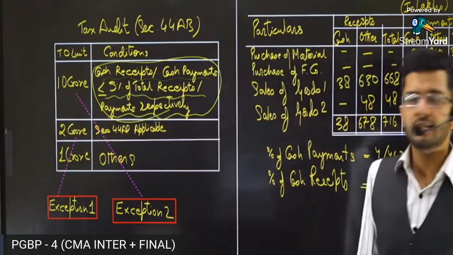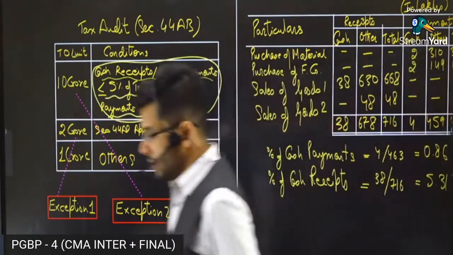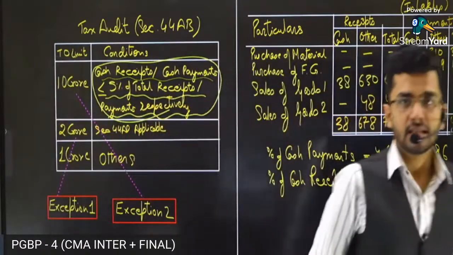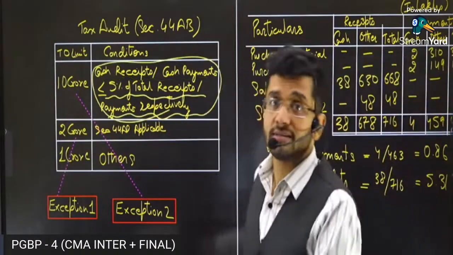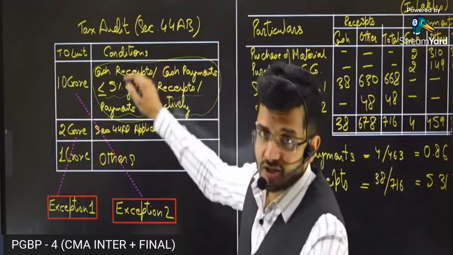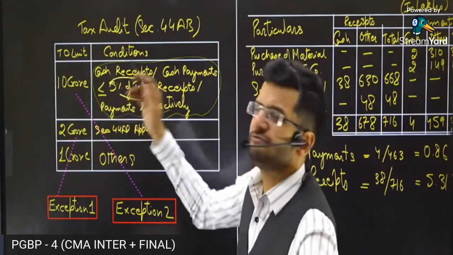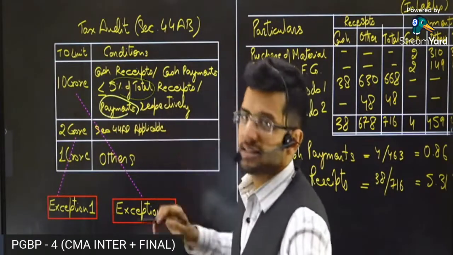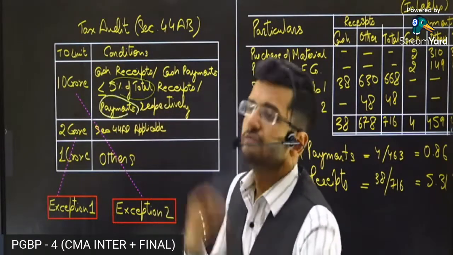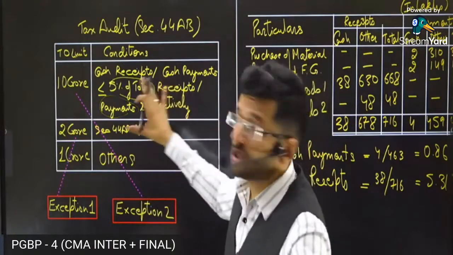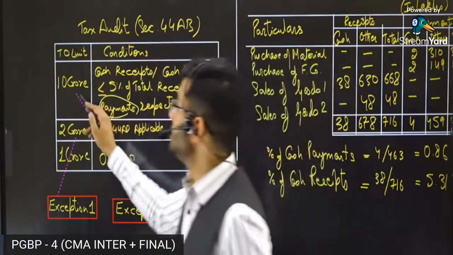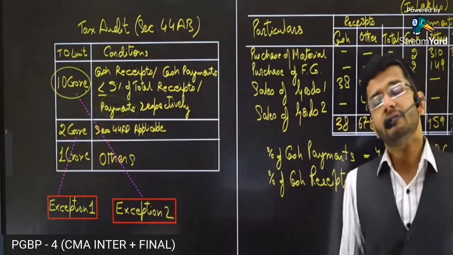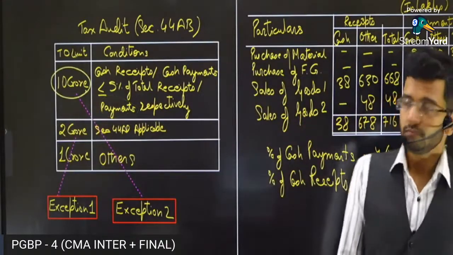If your entire business is based on pure banking transactions, and you do your cash transaction only up to the extent of say 5% of the total receipts, or 5% of the total payments, even less than 5%, okay, 4%, 3%, then your turnover limit for getting your tax audit done is 10 crore rupees. Your tax audit will be required to be done above 10 crore rupees.